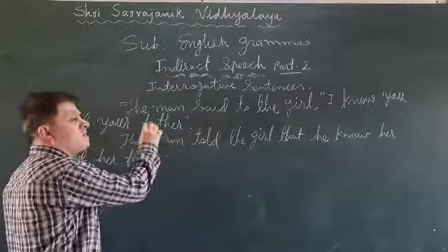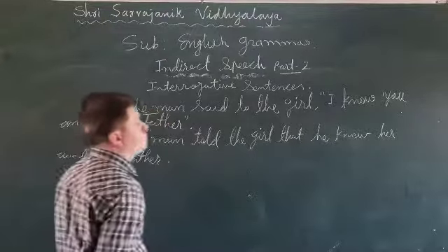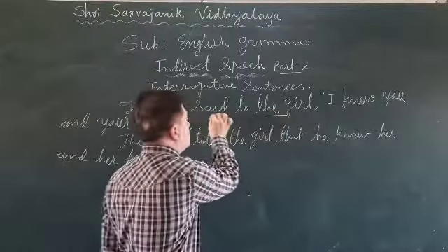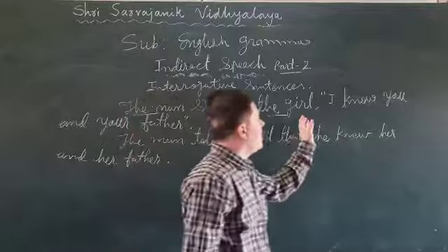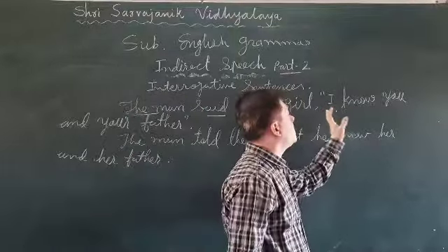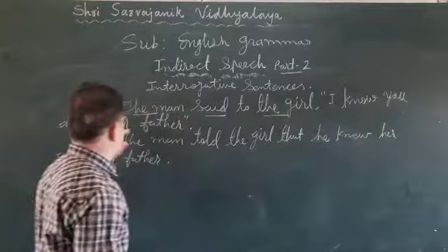As I have said, this is the speaker, the listener, the reported verb, and within the inverted commas is the reported speech.